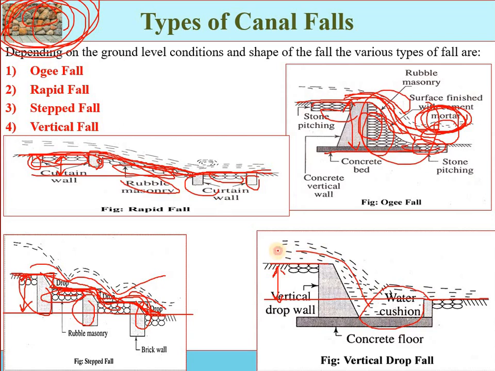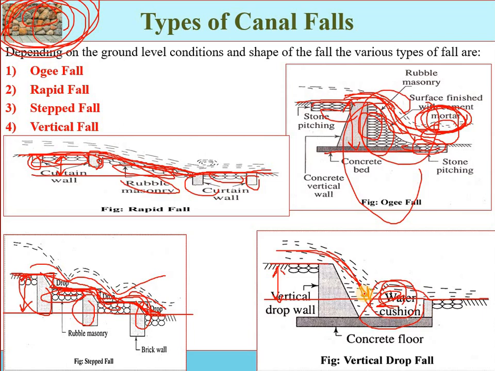The water falling from the upstream side will have high kinetic energy, or a hydraulic jump may be created, so that energy will be dissipated through this water cushion. That is called the vertical fall. In shape it is very similar to the ogee fall, but without the gradual variation in construction from convex to concave. Here we have the changes from convex to concave, and here we have abrupt changes, a direct fall.